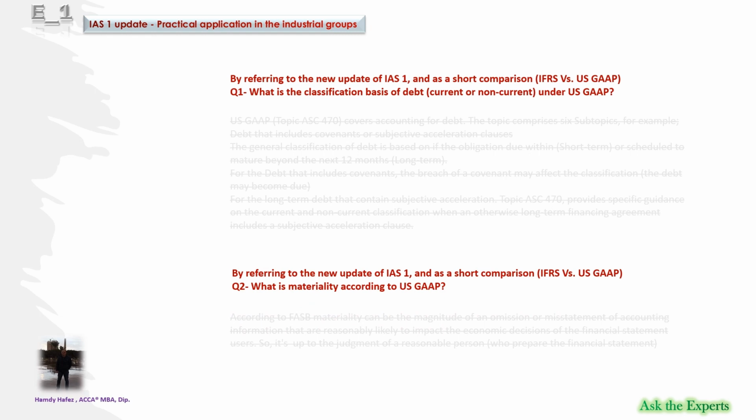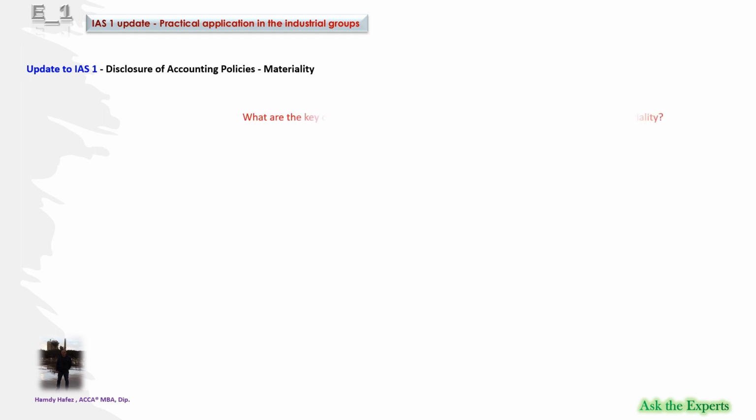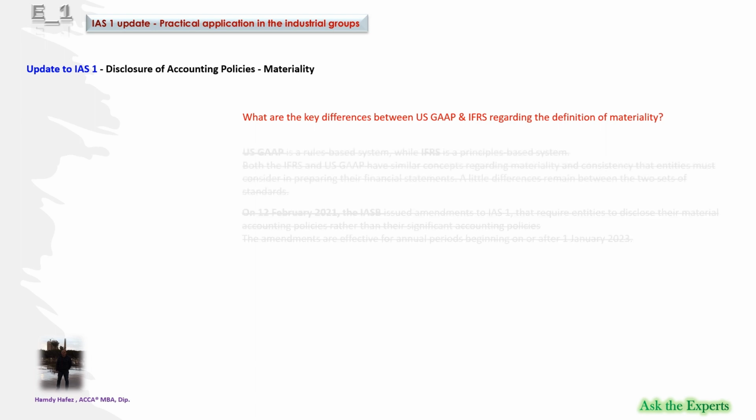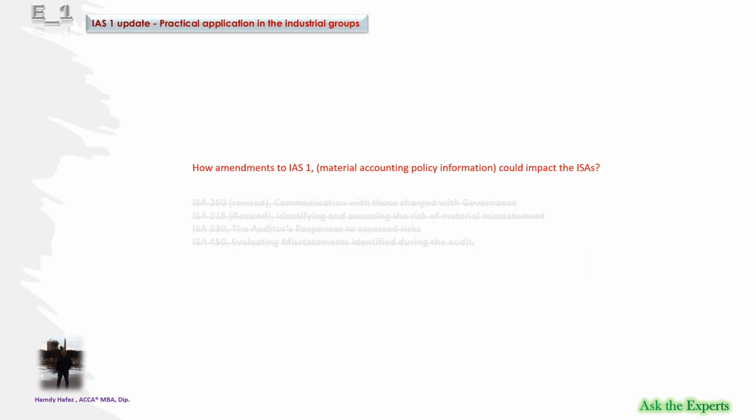What is materiality according to US GAAP? What are the key differences between US GAAP and IFRS regarding the definition of materiality? How could the amendments to IAS 1, Material Accounting Policy Information, impact the ISAs? Let's discuss these and other questions in the upcoming episodes.